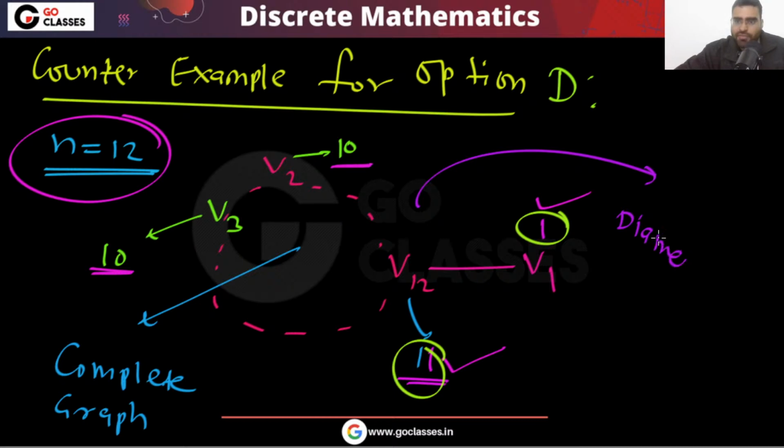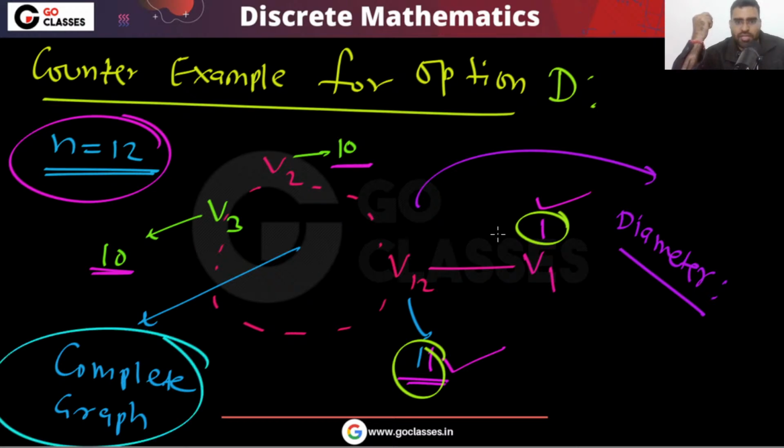On your screen, this graph is there. This is a complete graph, so the diameter of this graph will be what? That will be 2, from V1 to V2, from V1 to V3. So the diameter will be 2.